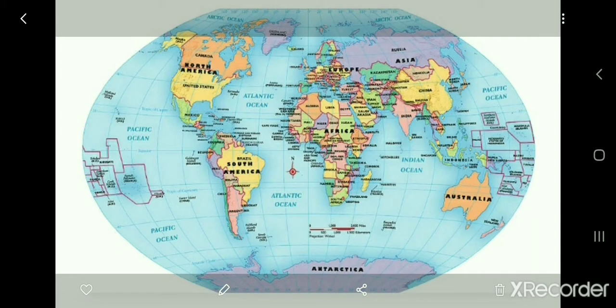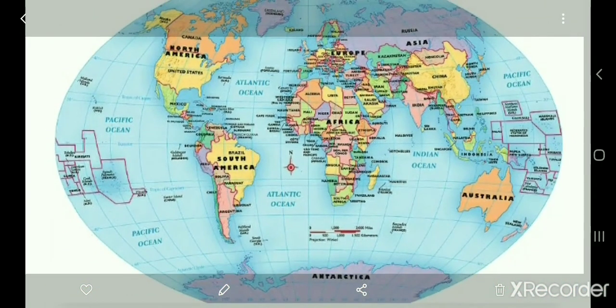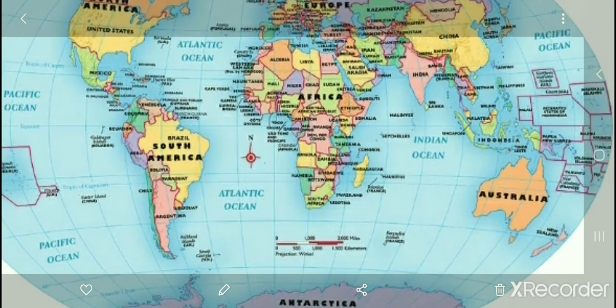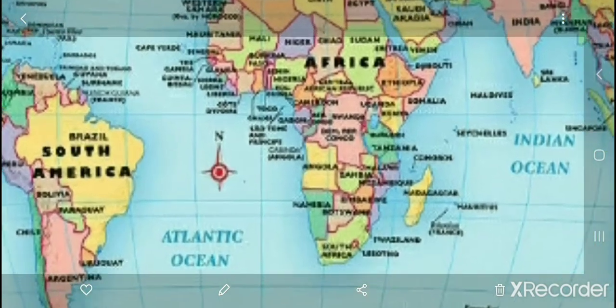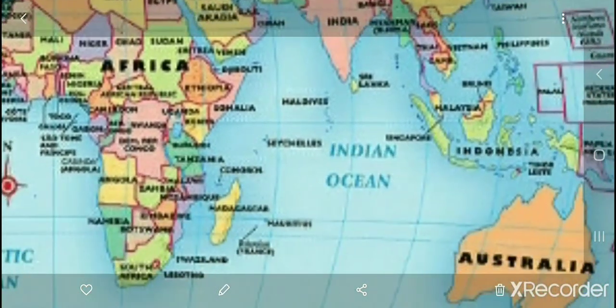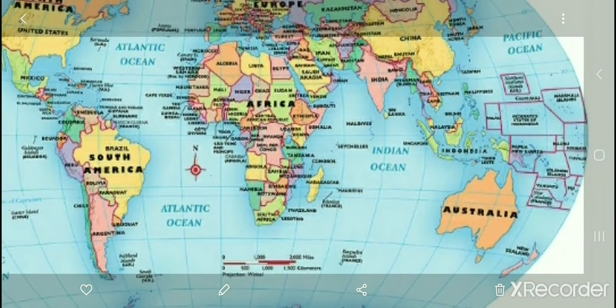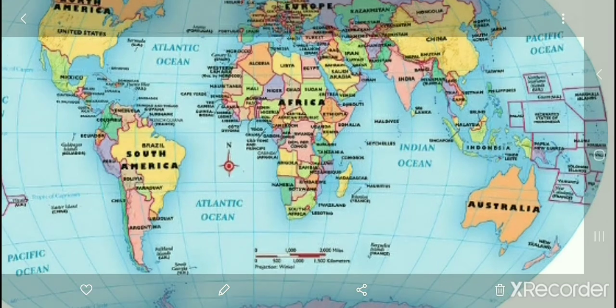Right. The next question is, list the continents and oceans through which the equator passes. Now tell me the equator. You can see the equator here, the middle line. Now tell me the continents which pass through the equator. You can see South America passes through the equator. Africa also, some part of Africa, and some part of Asia. So the continents through which the equator passes are South America, Africa, and some part of Asia.